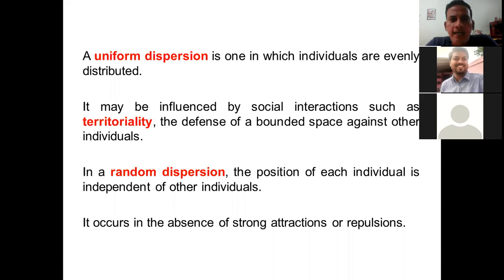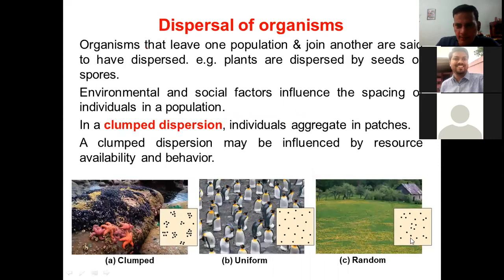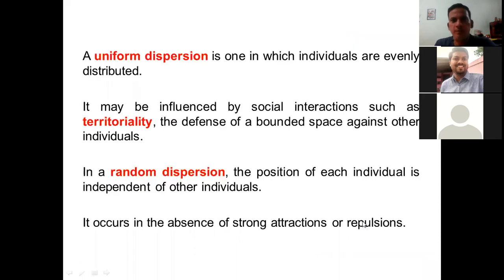Third one is the random distribution. This last one, this particular one, is the random distribution. You can see there's a random distribution of flowers. Here you see it's more dense. Here you see it's not so dense. Even the trees here, they are growing here, but here there are no trees. So this particular behavior is kind of independent of other individuals.